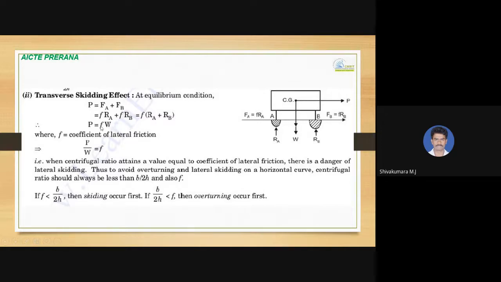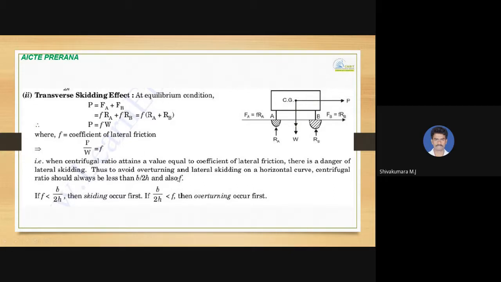So again, centrifugal ratio P by W will be equal to F. So when centrifugal ratio attains a value equal to coefficient of lateral friction, there is a danger of lateral skidding when P by W equal to F. That case you need to see.